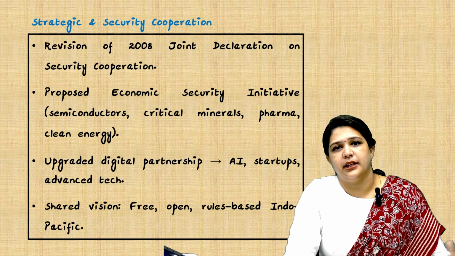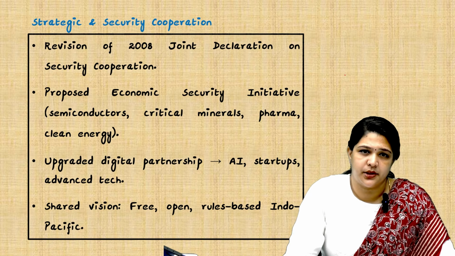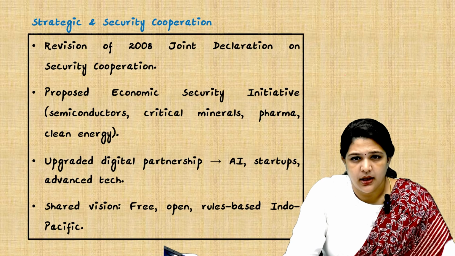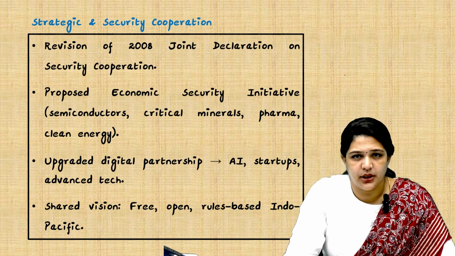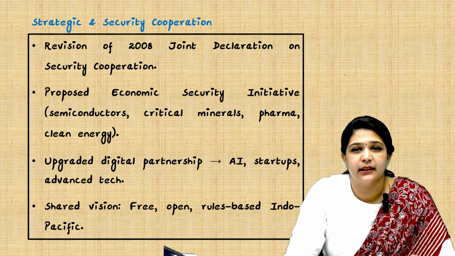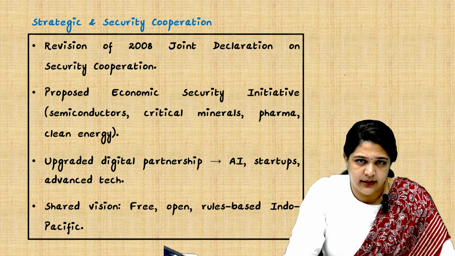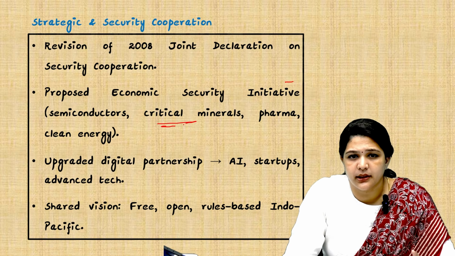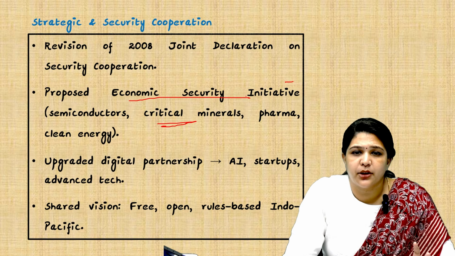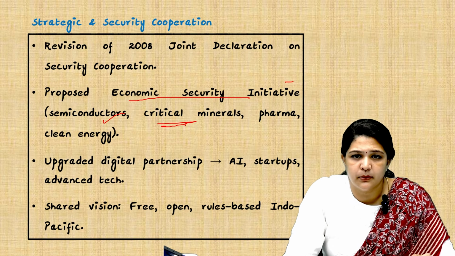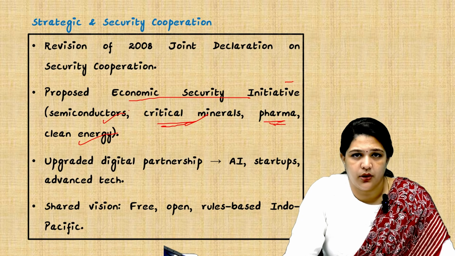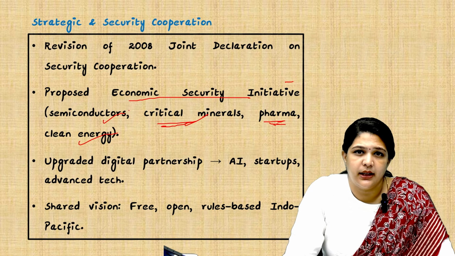So we just saw the investment part. What is the strategic and security cooperation? We are going to revise the 2008 Joint Declaration on Security Cooperation. And we are also proposing an economic security initiative, specifically in terms of semiconductors, critical minerals, pharmaceuticals, clean energy, etc. Critical minerals we just discussed a few days before, how important they are. And having an economic security initiative with respect to semiconductors, critical minerals, clean energy and pharmaceuticals, all these four are important fields which we have to concentrate on, and this revision will help us a lot.